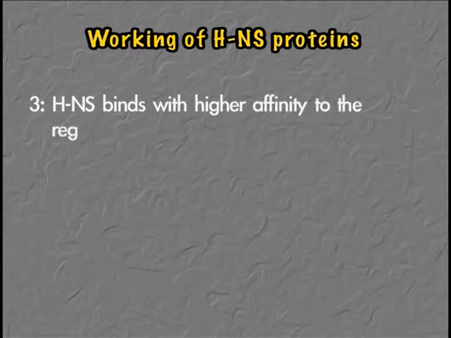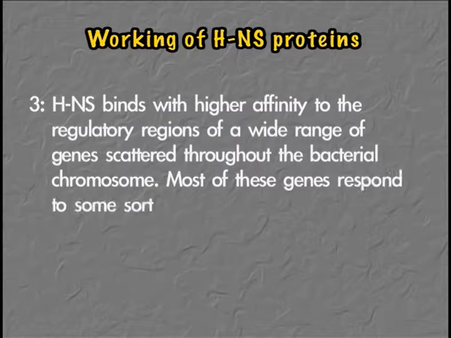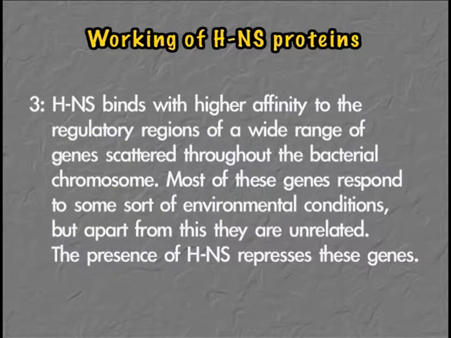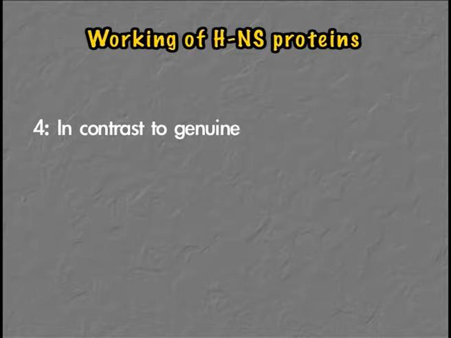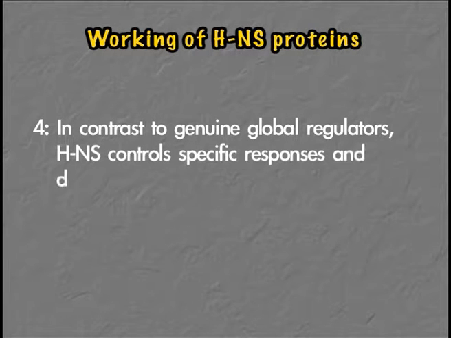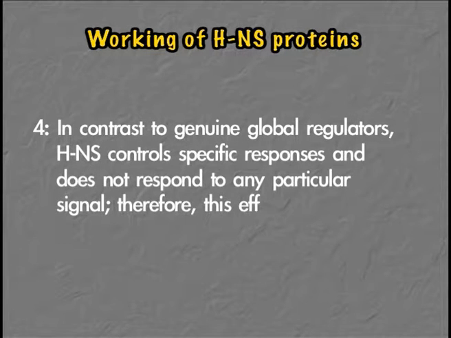On the other hand, we have seen that HNS has higher affinity towards various regulatory proteins of wide ranges, and these regulatory proteins are scattered throughout the chromosome in versatile places wherein they are being regulated by HNS proteins. So in contrast to the genuine global regulators, HNS does not control specific responses, nor does it respond to any particular signal.